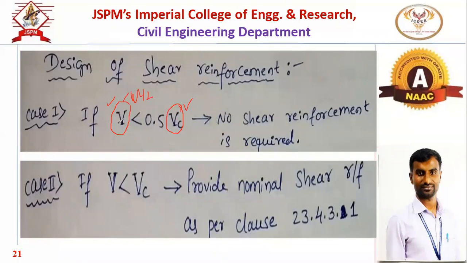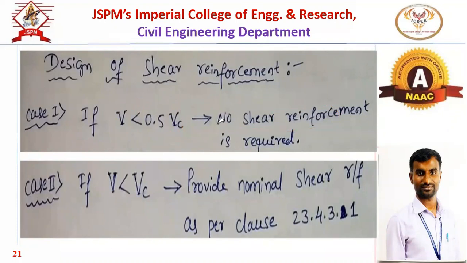If the shear force developed is less than 0.5 of the shear resistance, then there is no need for shear reinforcement.